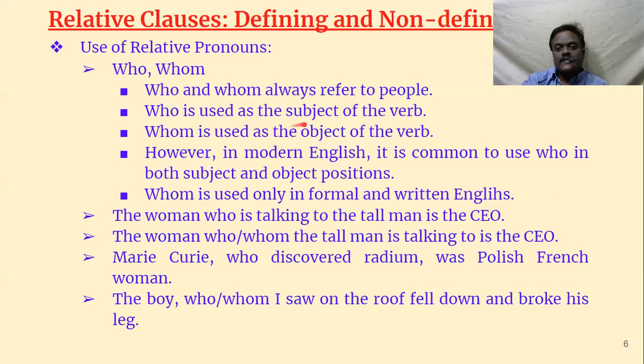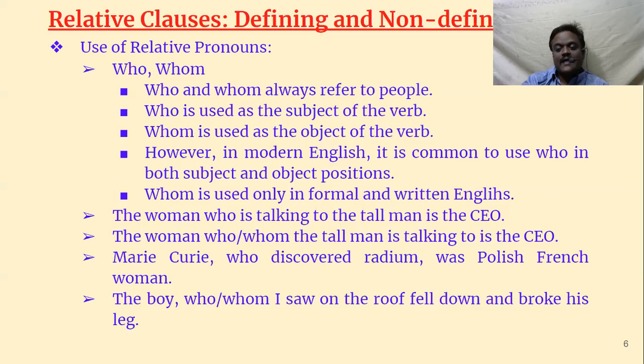Who is used as the subject of the verb, and what is the difference between who and whom? Who is the subject of the verb always. Suppose we say Rama is my friend. So instead of Rama, we can use who. Who is my friend? Rama is my friend. Rama met Sita. Suppose you want to ask a question on Sita, then you use whom.